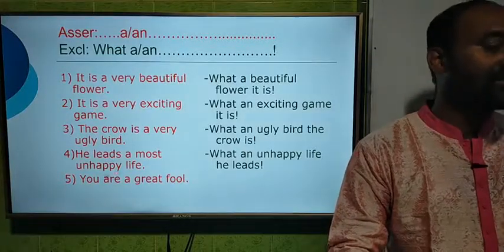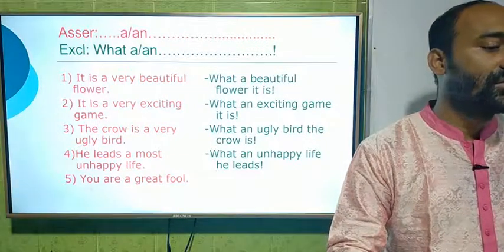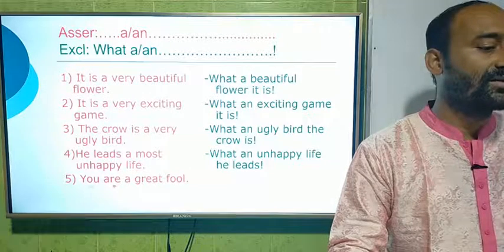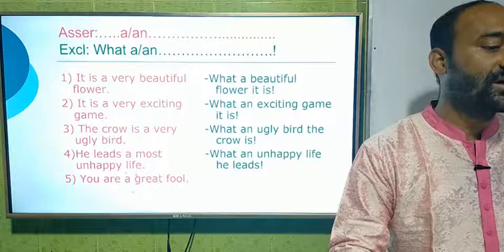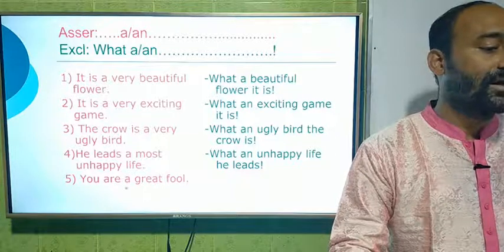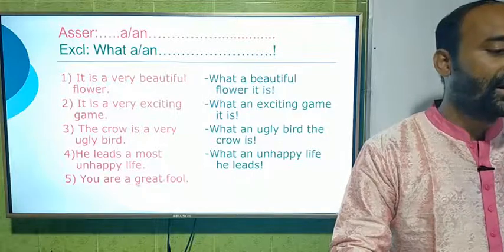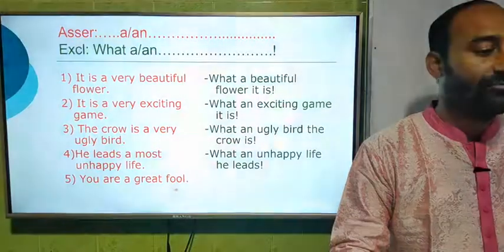Now dear students, we shall see the last example of the first rule. You are a great fool. Here is the assertive sentence, you are a great fool, and we see the article a, so we have to use what at first, what a, and we have to omit great and then the word fool.